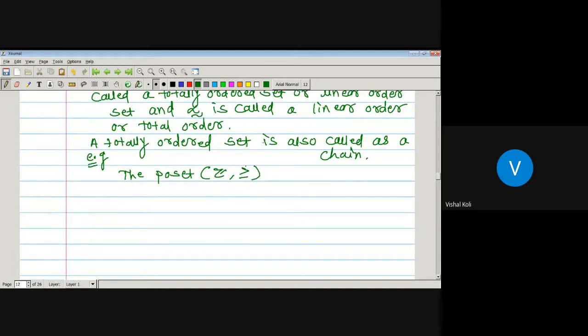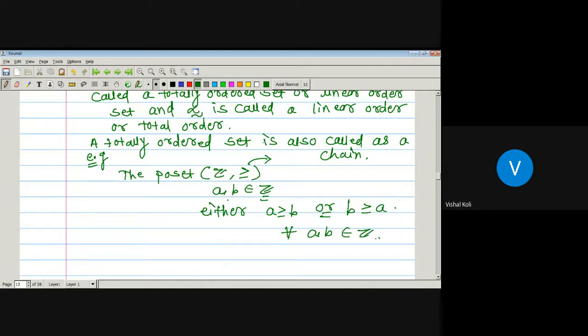If we define the relation as greater than or equal, then any two elements belonging to Z are comparable. Since if A and B are any two integers, then either A is greater than or equal to B or B is greater than or equal to A, which is true for all A and B belonging to the set of integers.